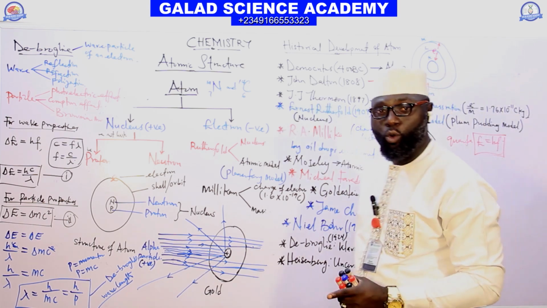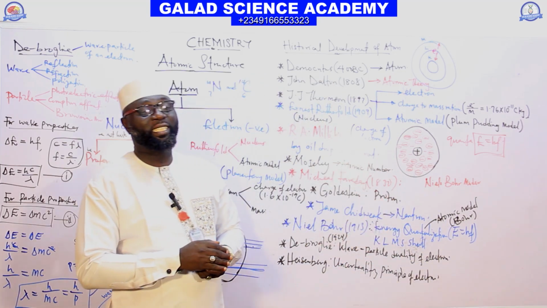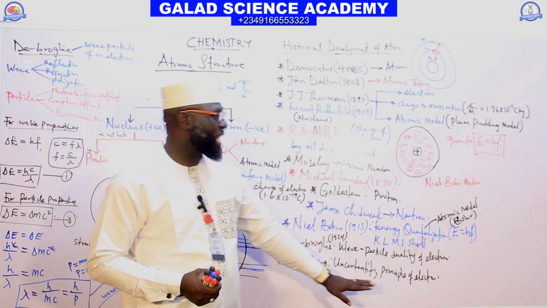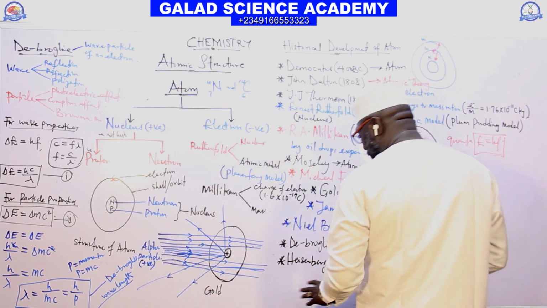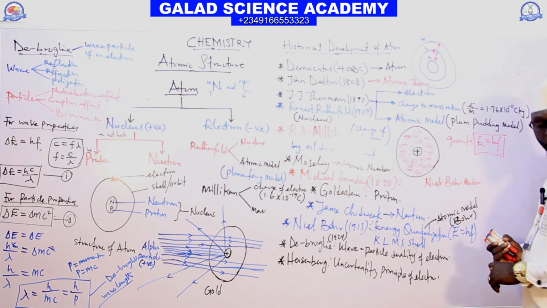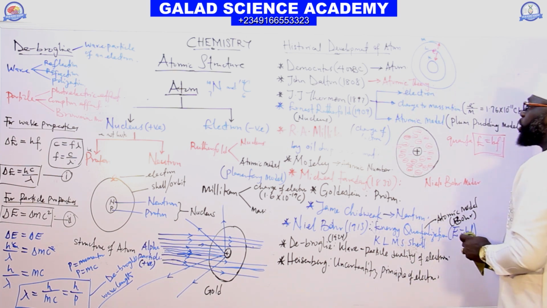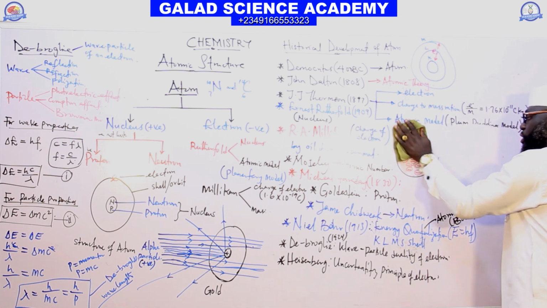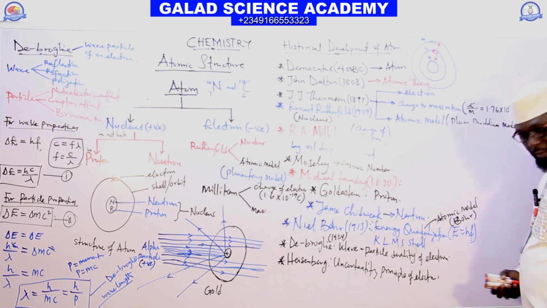We said that it is impossible to measure both position and momentum of an electron simultaneously. Heisenberg said that we can never determine or measure the position of an electron and the momentum of an electron simultaneously.